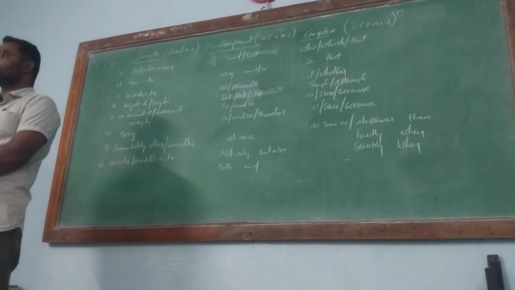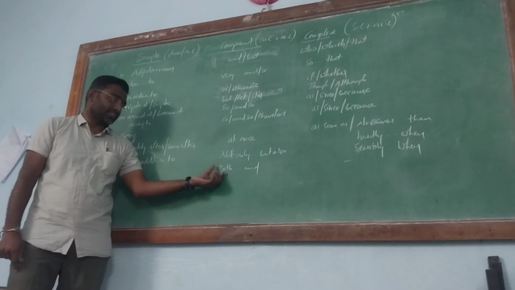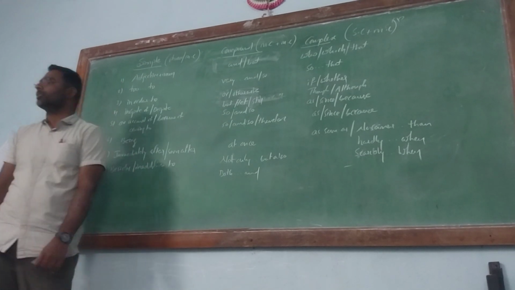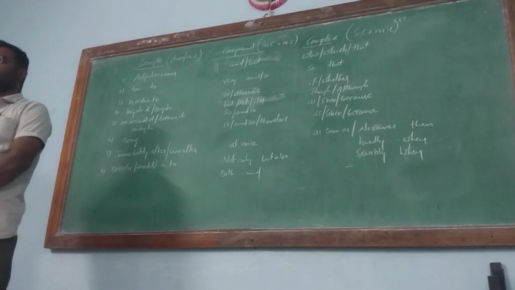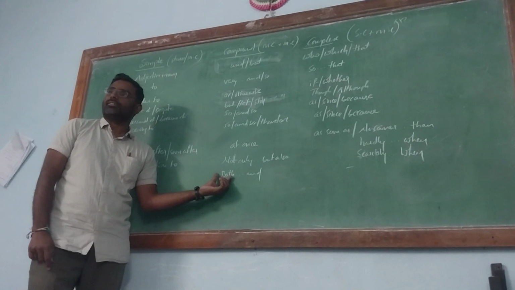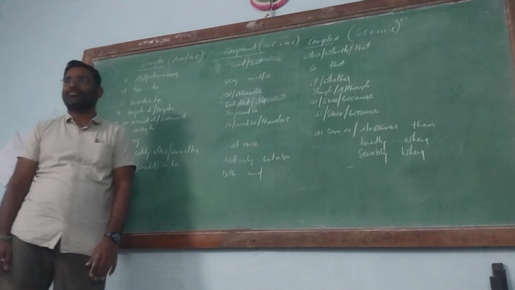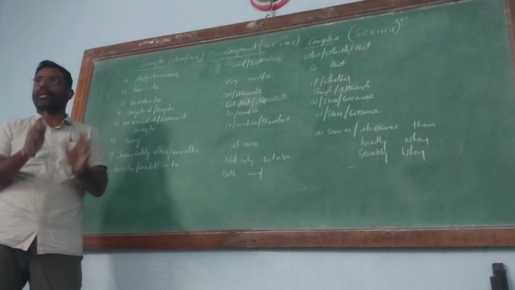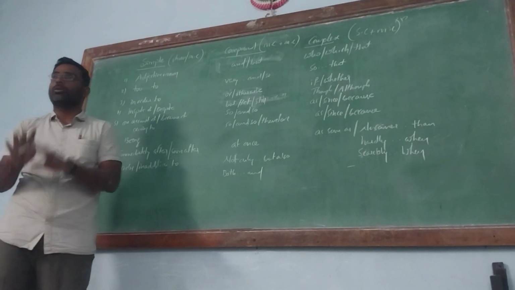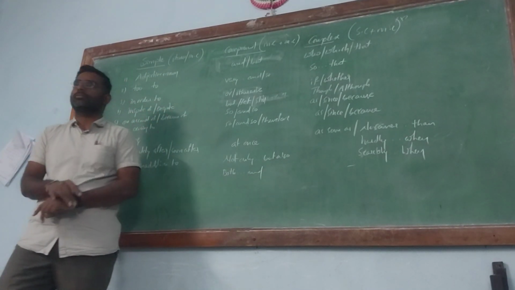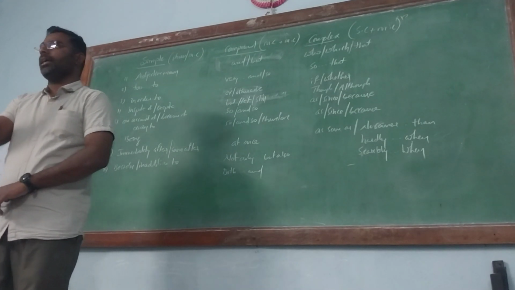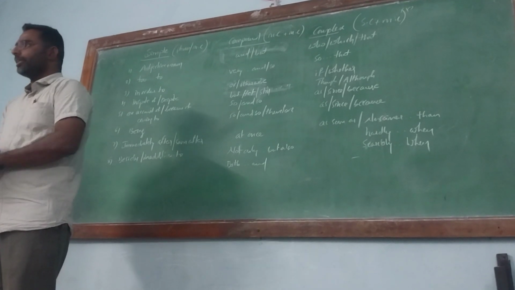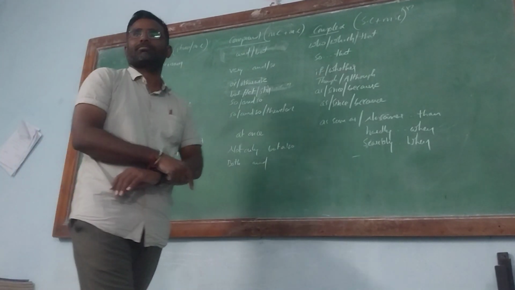Understand that? He buys both vegetables and fruits. Like this you also make the statement, both... and. Like this you make the statements. I hope you got the idea how to make simple, compound, complex. But don't make mistakes in this topic. Very important topic, and many students have confusion making the statement properly. So that's why they are getting less marks also.